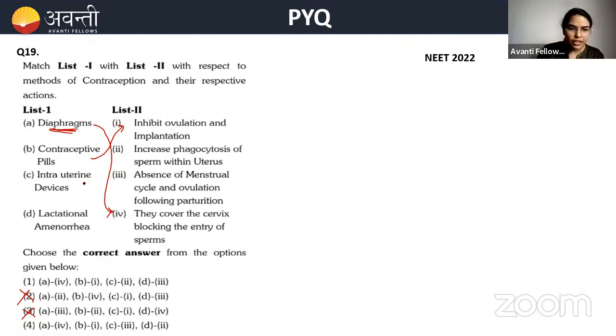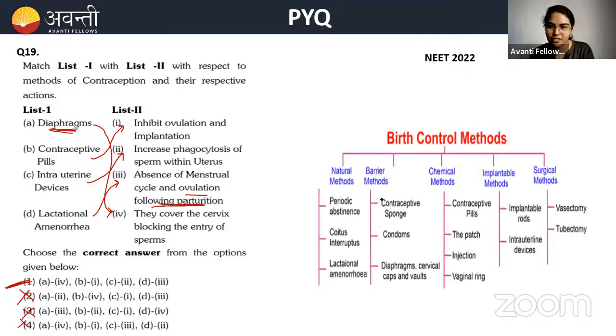Intrauterine devices increase the phagocytosis of sperm within the uterus. Lactational amenorrhea is absence of the menstrual cycle and ovulation following parturition. So 4 is also wrong. Option A is the correct option. Clear? It's very easy. I hope you are clear with this.